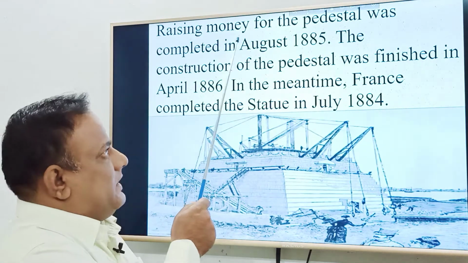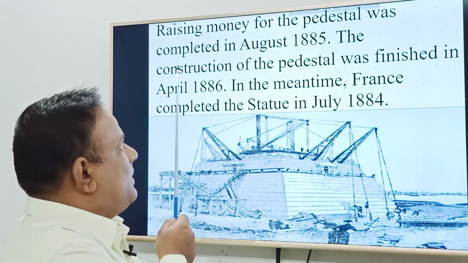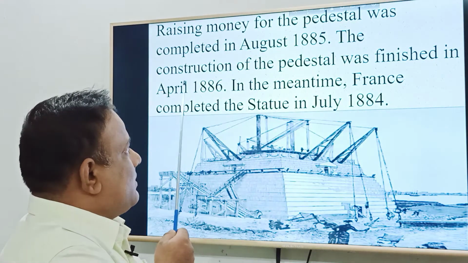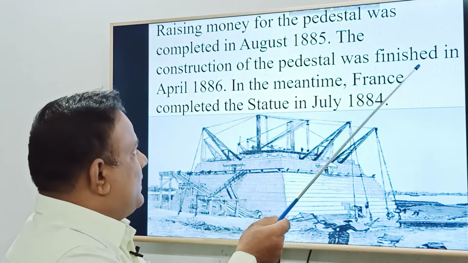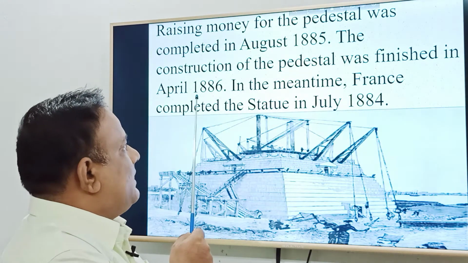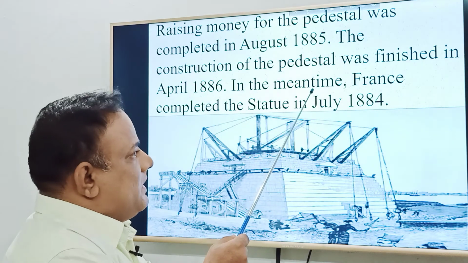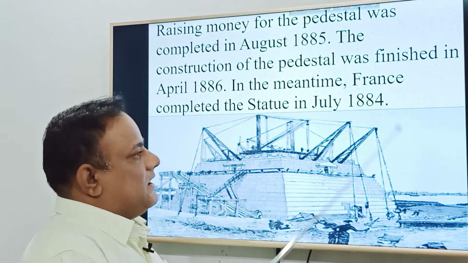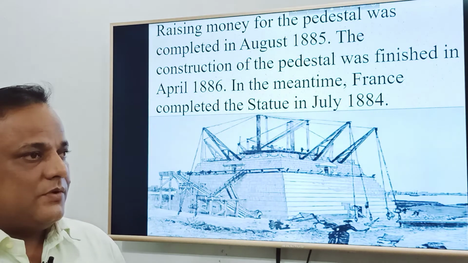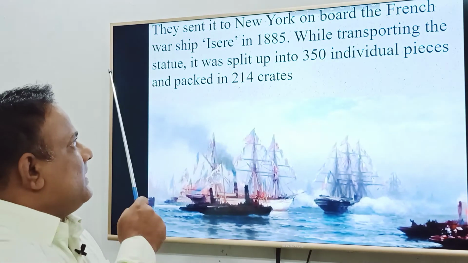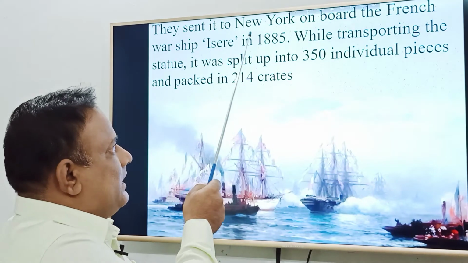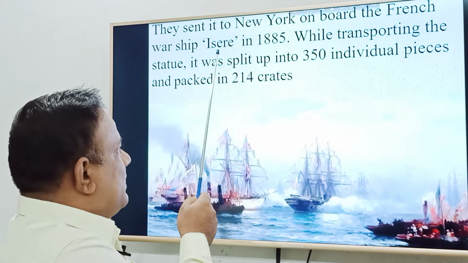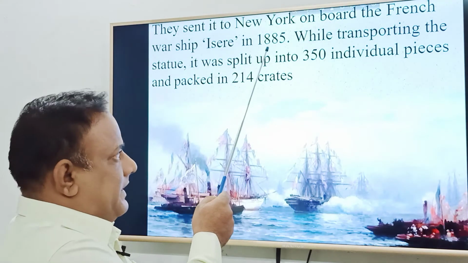Raising money for the pedestal was completed in August 1885. The construction of the pedestal was finished in April 1886. In the meantime, France completed the statue in July 1884. They sent it to New York on board the French warship Isère in 1885.